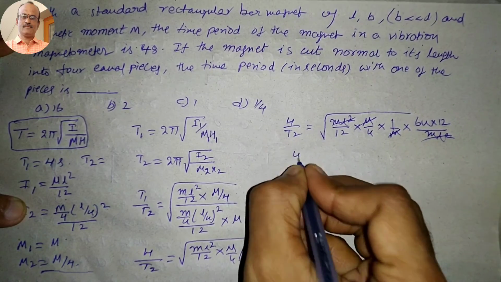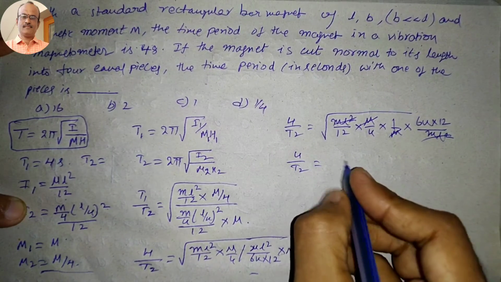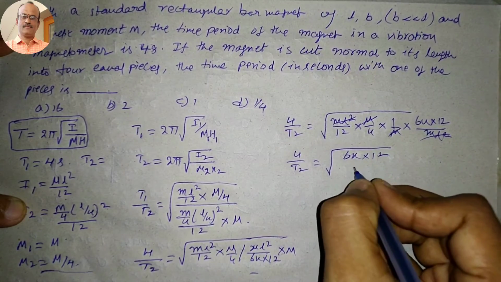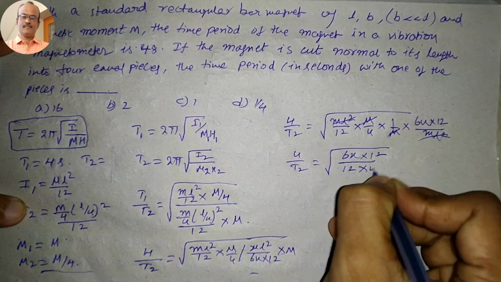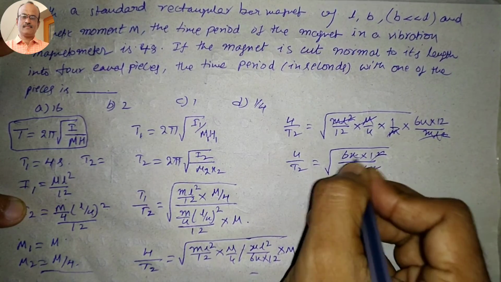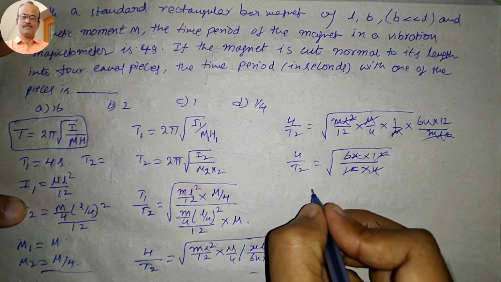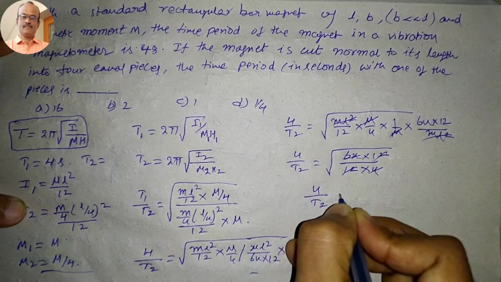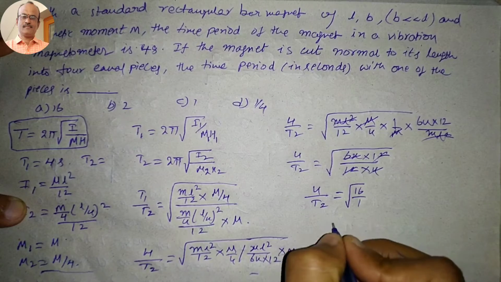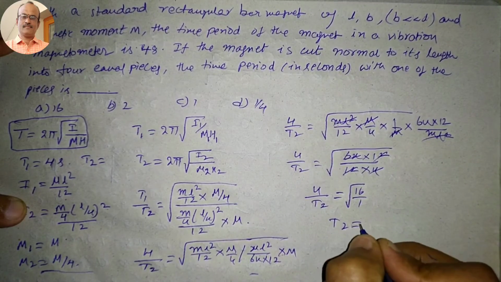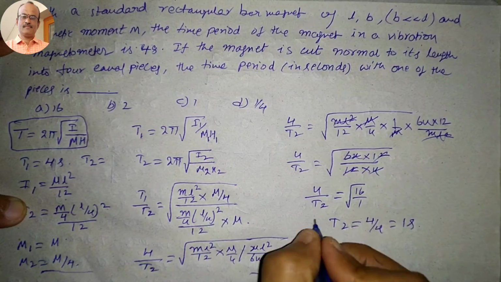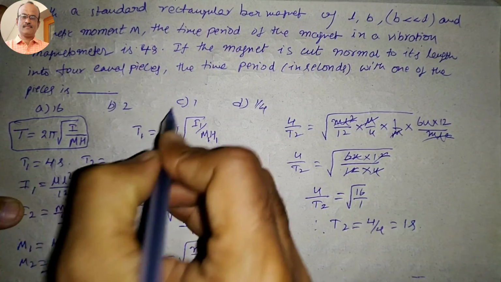The remaining is 4 by T2 equal to the square root of 64 into 12 divided by 12 into 4. The 12 cancels, and 4 16s are 64. So 4 divided by T2 is equal to the square root of 16 by 1. Here T2 is 4 divided by 4, which is 1 second. So option C is correct.